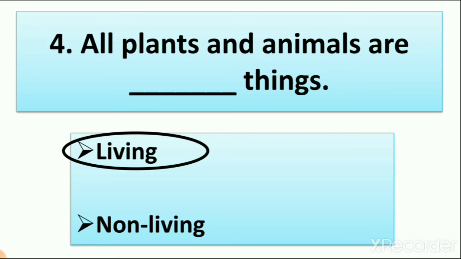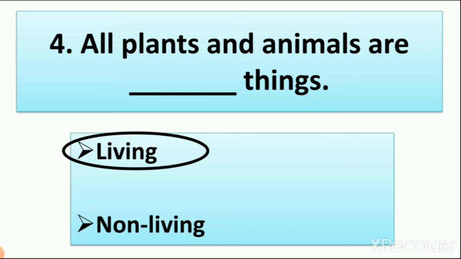So all plants and animals are living things. We learned this in lesson number 2, and when we learn about plants in lesson number 3, we learn that plants are also living things, because plants also need air, water and food to grow.